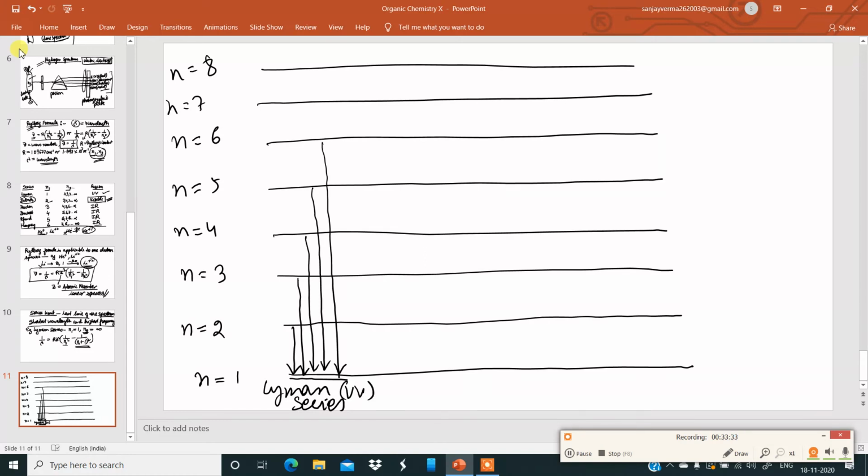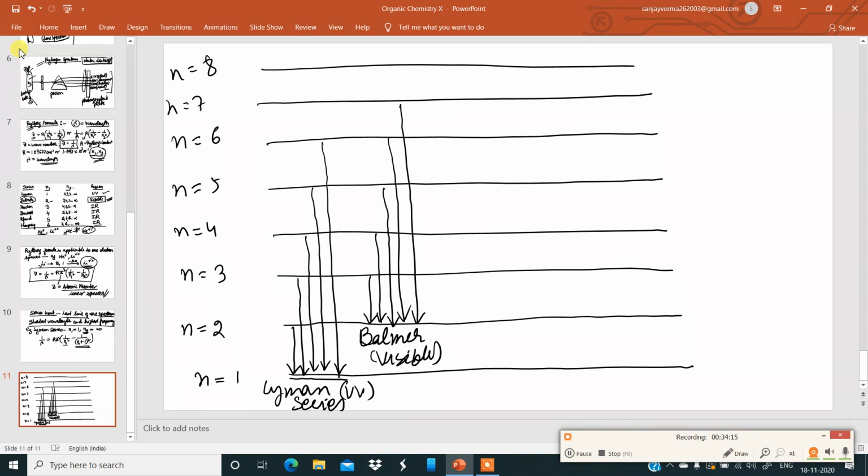Then for n2 is equal to 2, I will draw similar lines again, after a gap. This table is basically called electronic transitions produced in different series in the hydrogen spectrum. I'm not drawing all the lines. So the second one, for n2 is equal to 2, the series is called Balmer series, and I have told you it falls under the visible region.